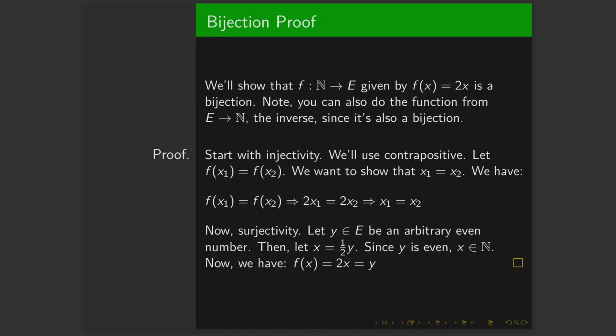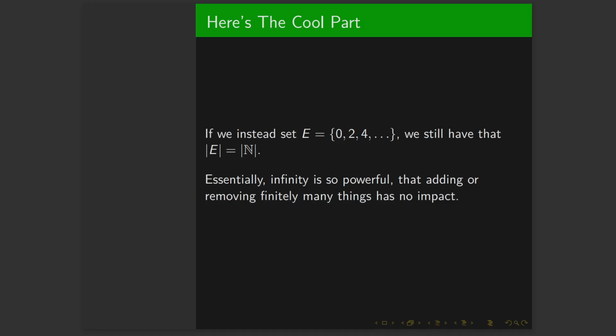Usually we don't have to do this when we're working with reals to reals, but in this case you do have to verify that it's in the domain. Your x is in the domain. Now here's a really cool part. If we just add 0 at the beginning, it's still the exact same cardinality, right?